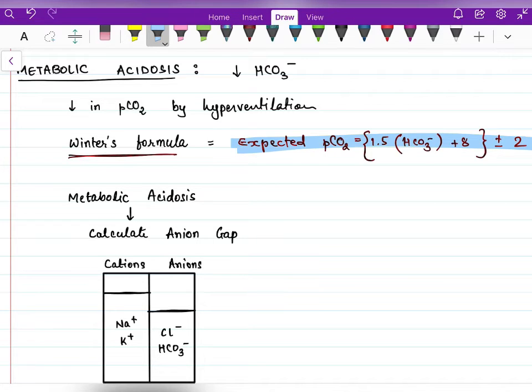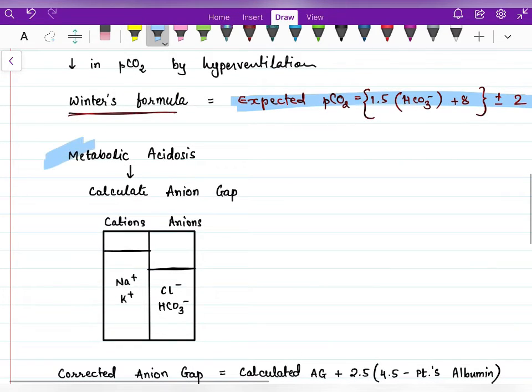Now, once we have made the diagnosis of metabolic acidosis clear, what will be our next step? Our next step will be to calculate the anion gap.